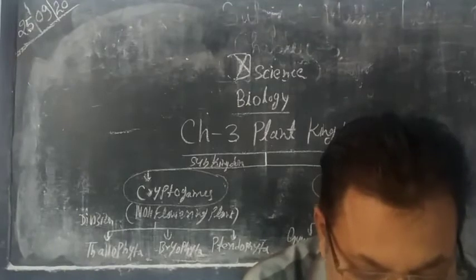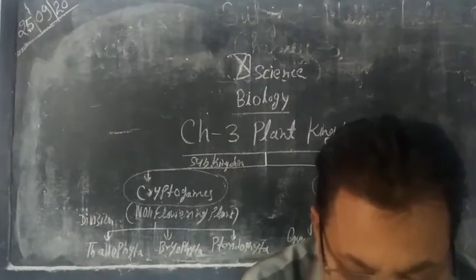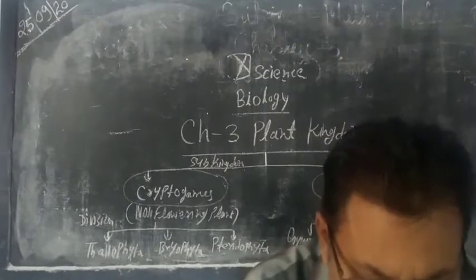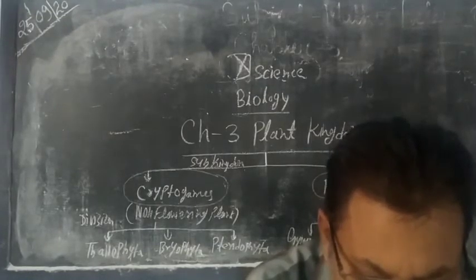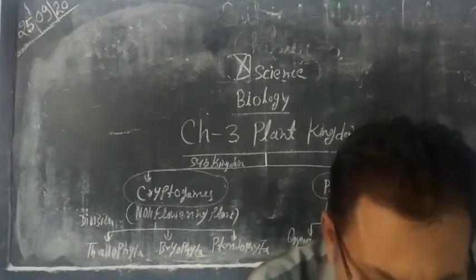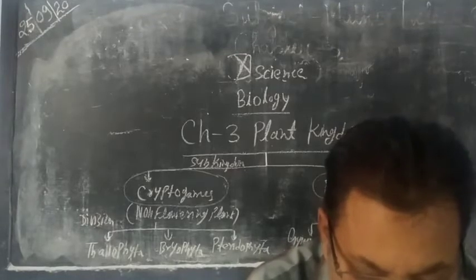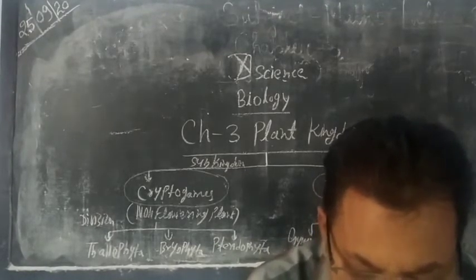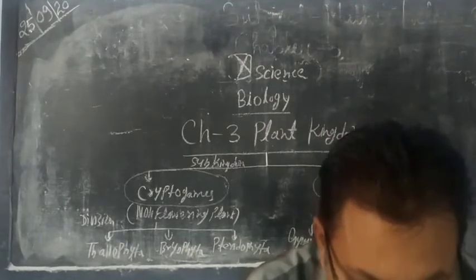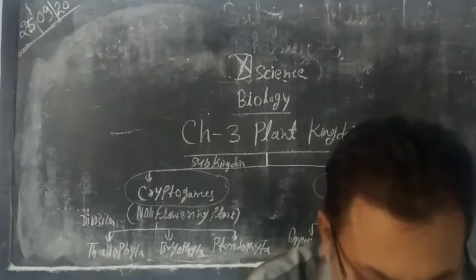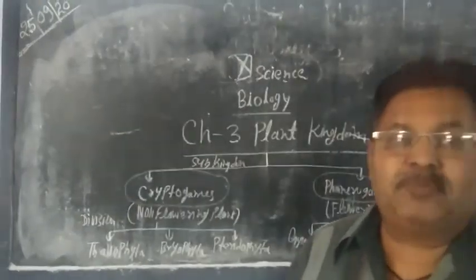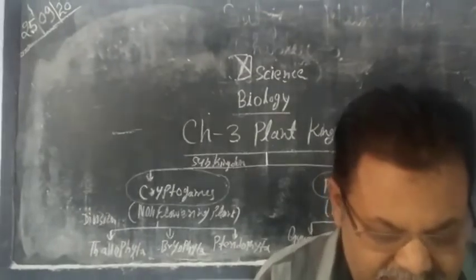Now we have discussed the third type of reproduction, which is asexual. Asexual reproduction is by means of spores, and spores are of the following types in algae: zoospores, aplanospores, endospores, hypnospores, akinetes, cyst, and palmella stage. So these are different modes of asexual reproduction which take place by spores.